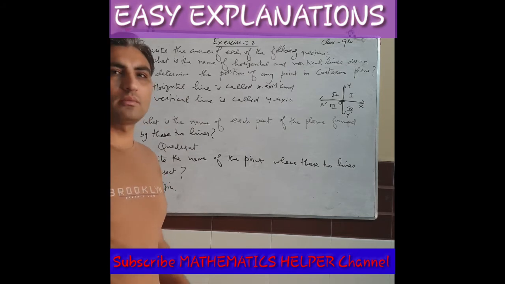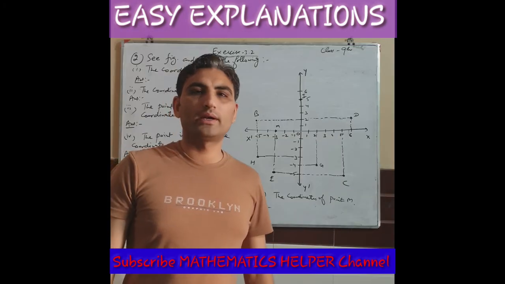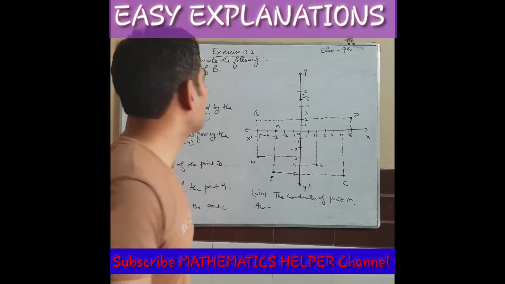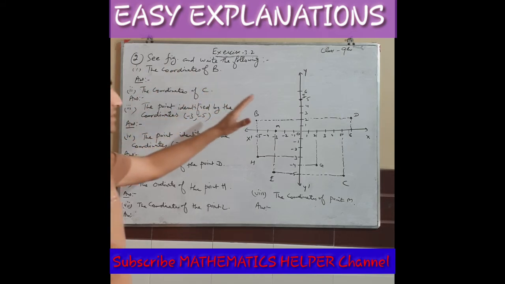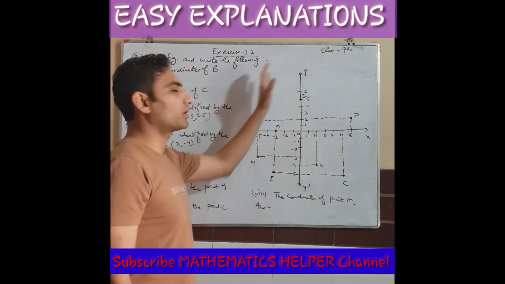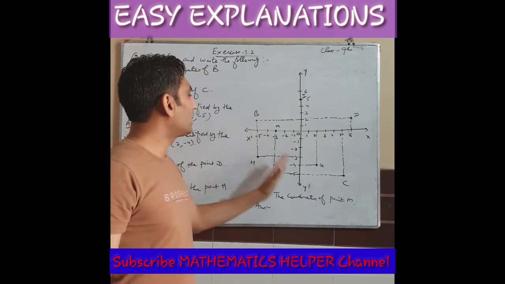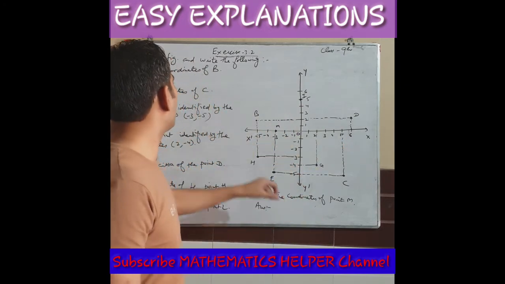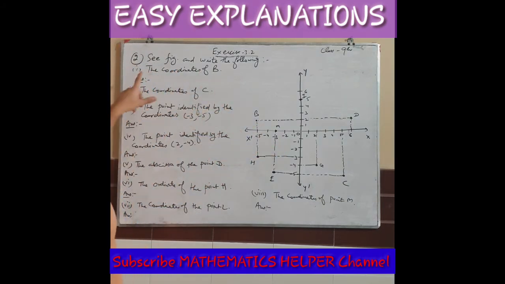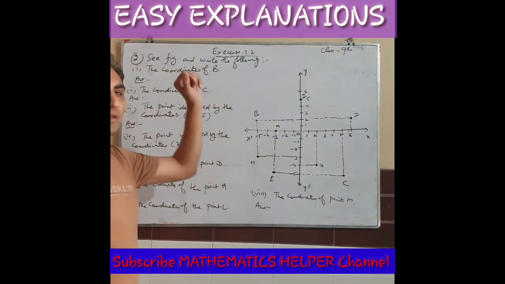Now next is question number 2 of this. Students, next we have question number 2 in 3.2. See the figure and write the following. This diagram is given in our book. I marked all the details as given in our NCERT book. So the very first part we have to answer is the coordinates of B.